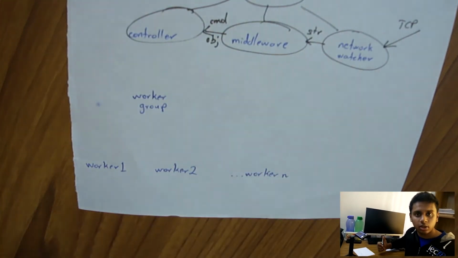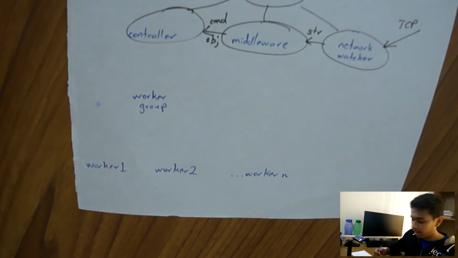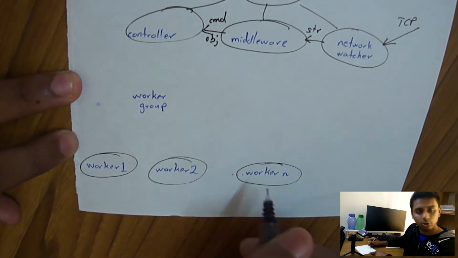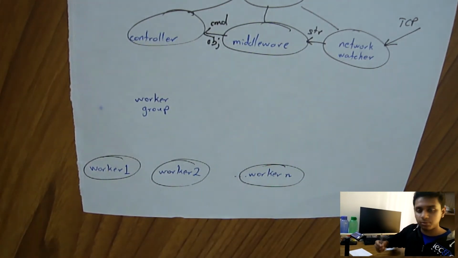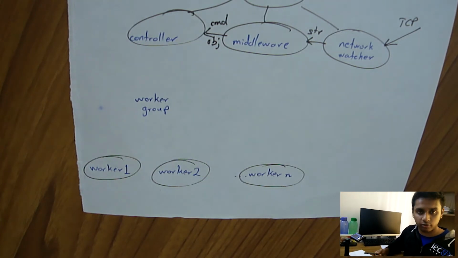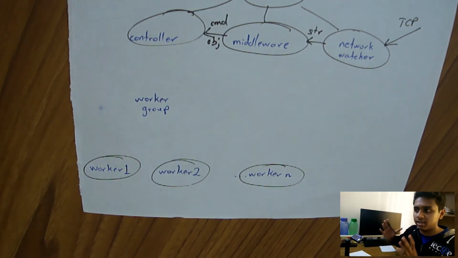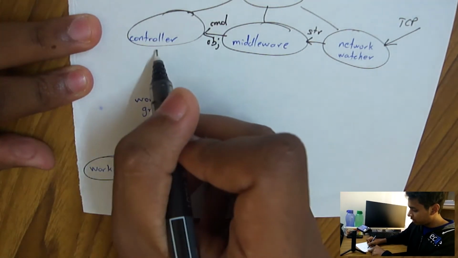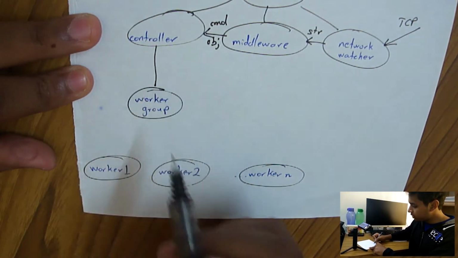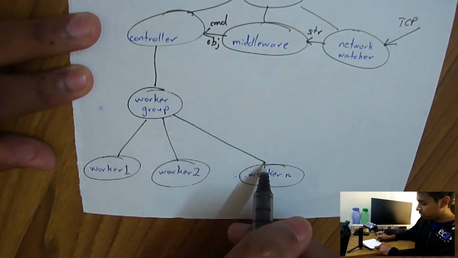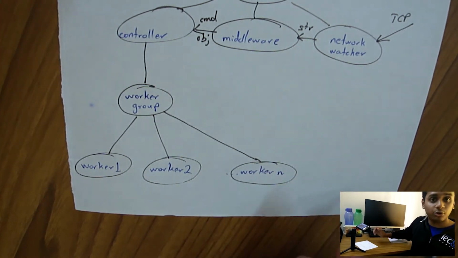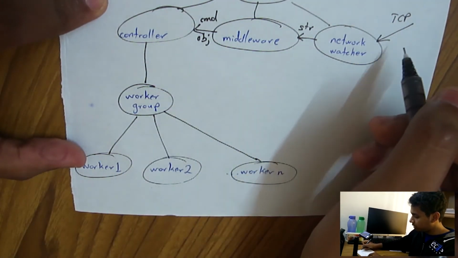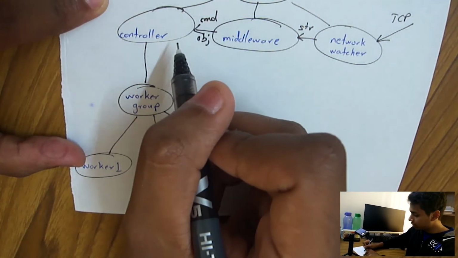Now, in this case, our task was to log into ION. We have a policy of constructing workers, one worker per task that needs to be automated. So in this case, we spawn a worker every time we want to log into ION or log out of ION. This worker is responsible for the entire operation, anything that has to do with ION itself. Now the controller is responsible for hosting a worker group, which in turn spawns n number of workers. And this n is important because now there's no cap on the number of tasks that you can parallelize and automate.